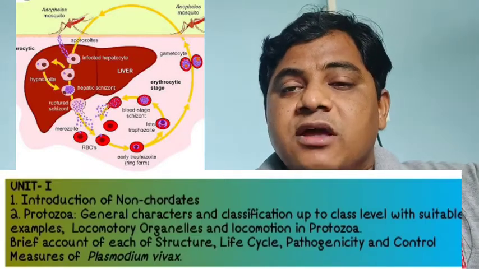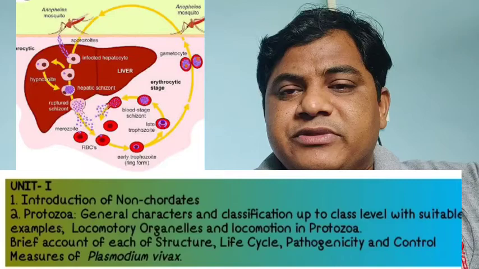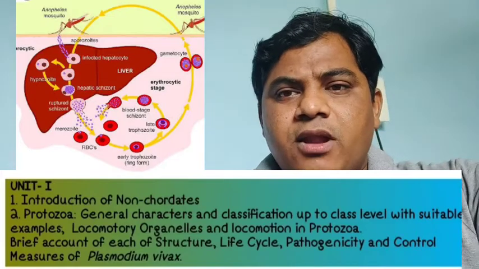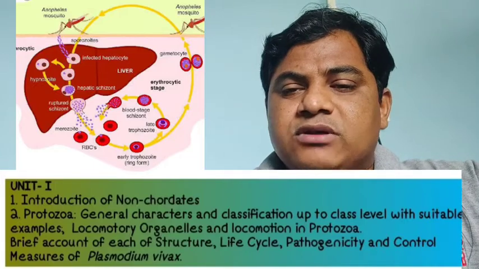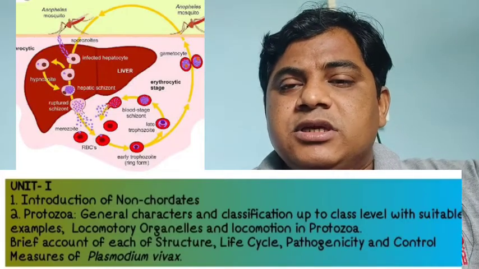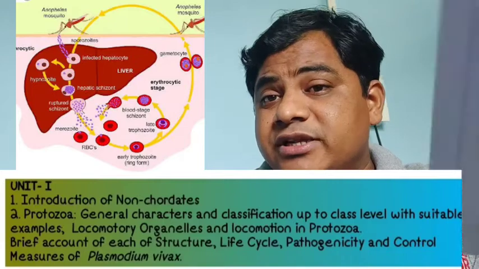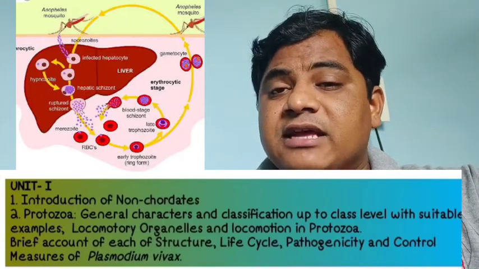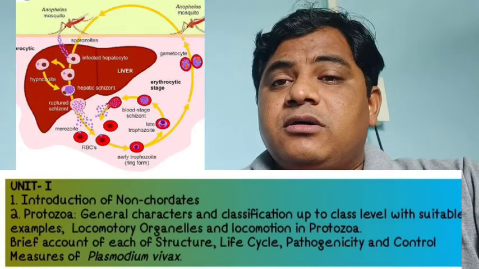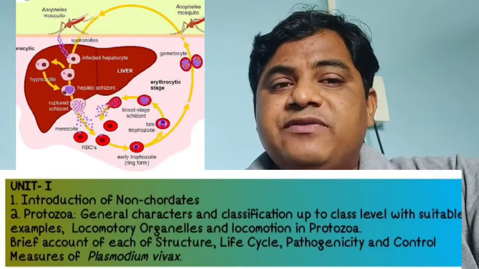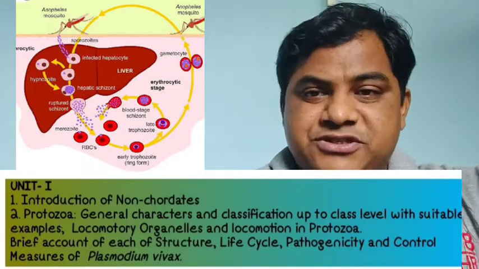Friends, we know Plasmodium vivax is a malarial parasite, it causes malaria. We have to study the entire life cycle of Plasmodium vivax, and then the control measures. All these things we have to study in the first unit.